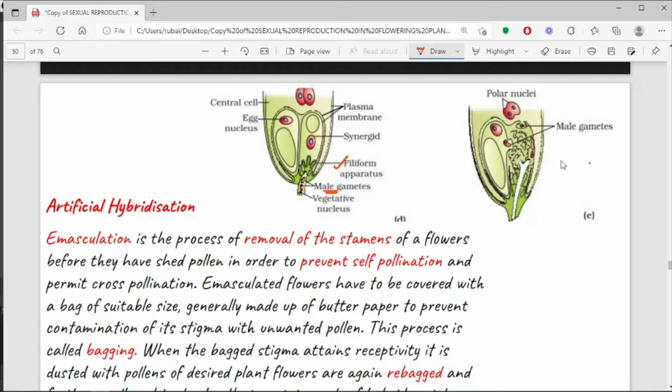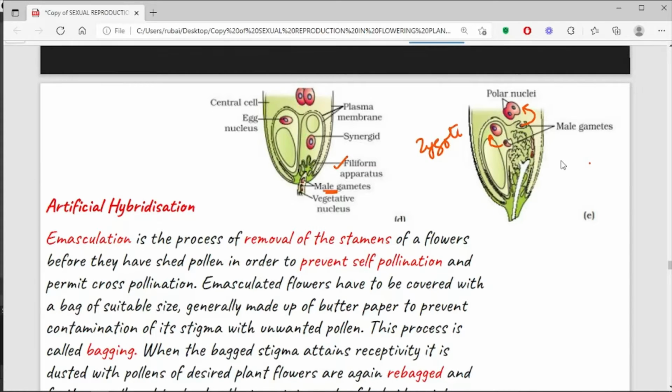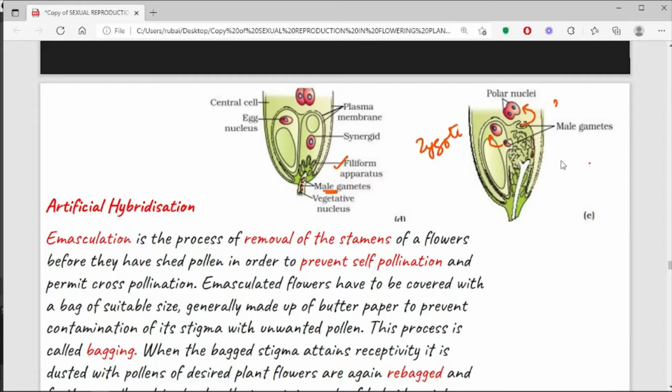The first male gamete will go and fertilize the ovum to perform the process of syngamy and will eventually give rise to the zygote. The second male gamete will go and fuse with the polar nuclei and will form a triploid structure, which will give rise to the endosperm. The function of endosperm is to provide nutrition to the developing embryo.